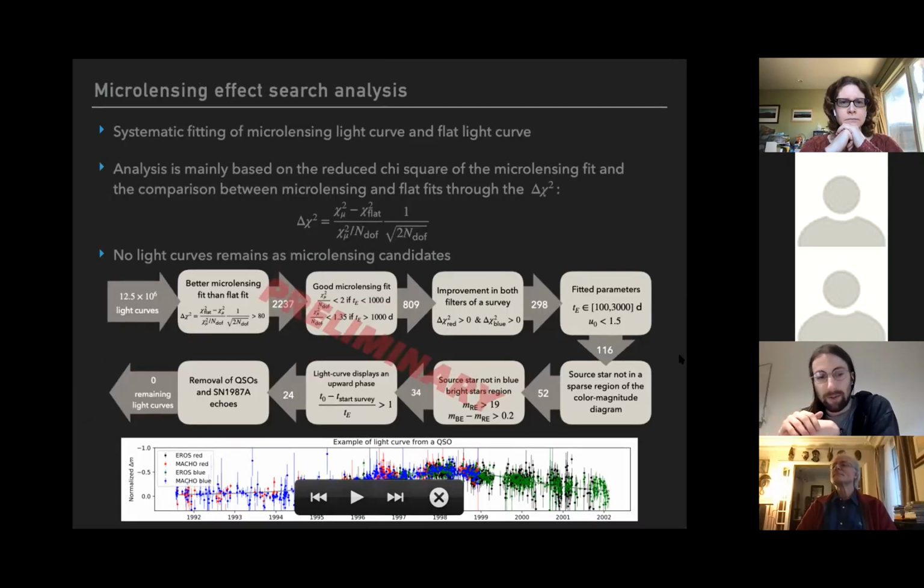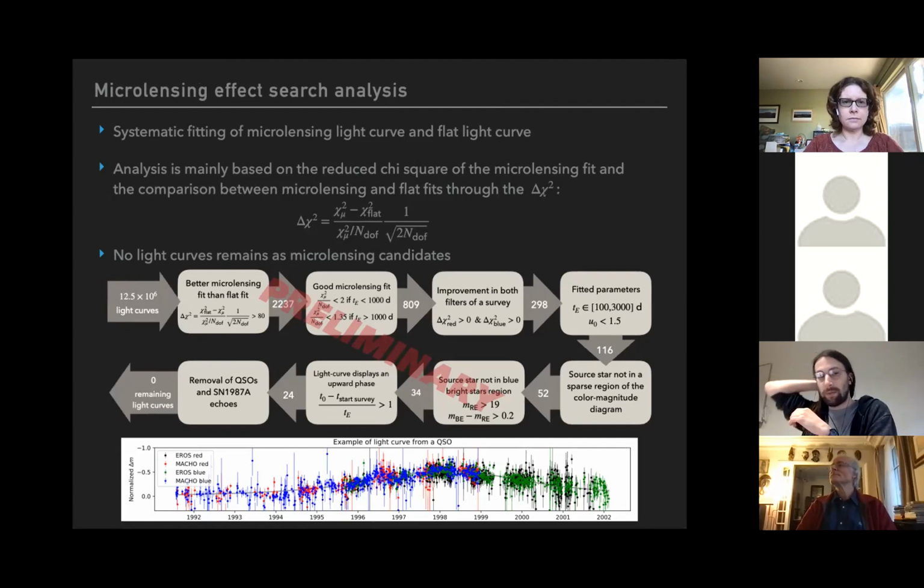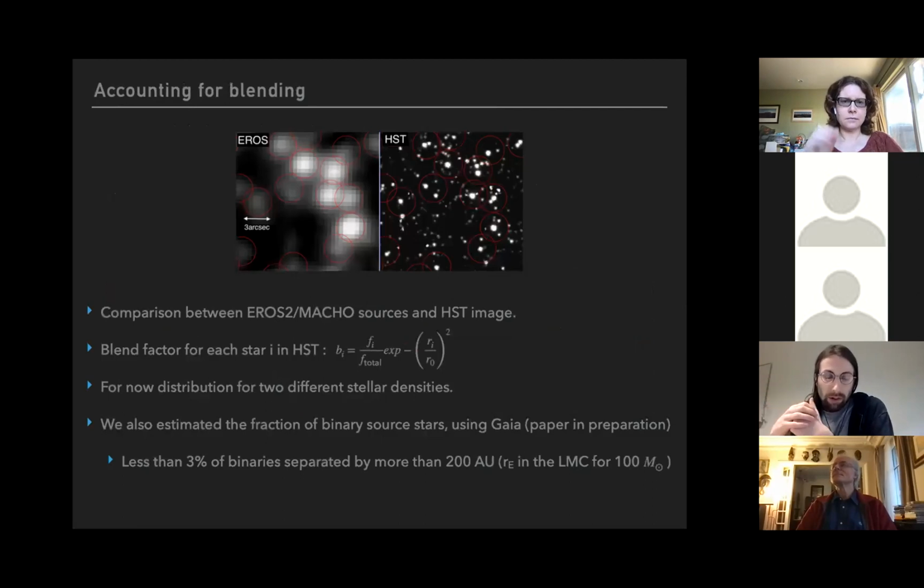Well, the most important is that we did not detect any convincing microlensing candidates at the end of the analysis. So, to put constraints, we need to know the actual number of stars we survey, the actual number of stars that could undergo a microlensing effect.